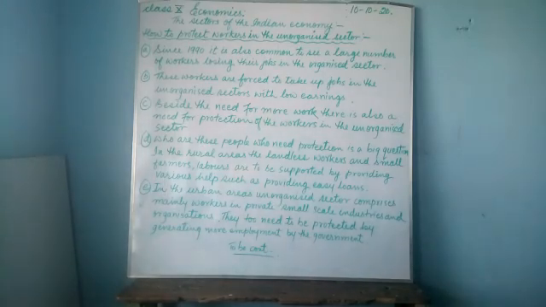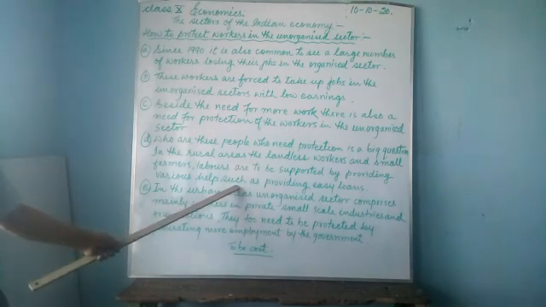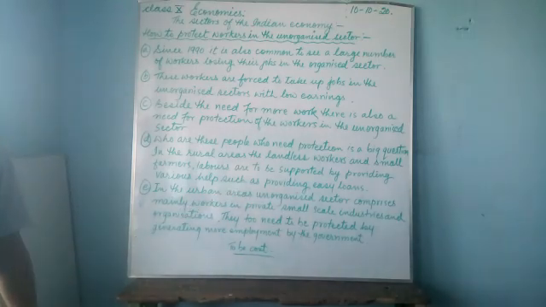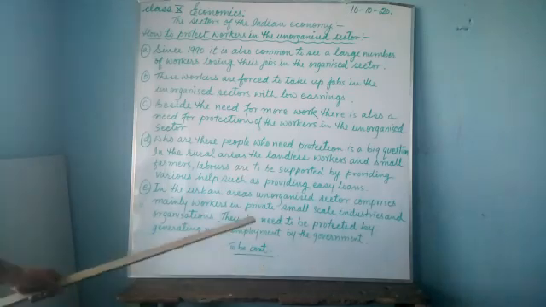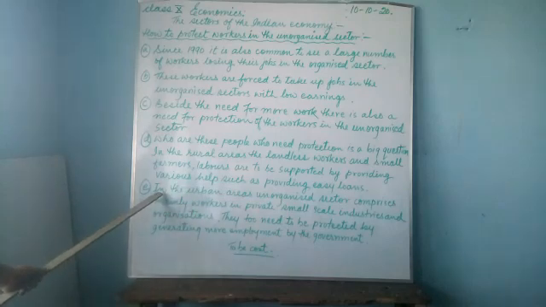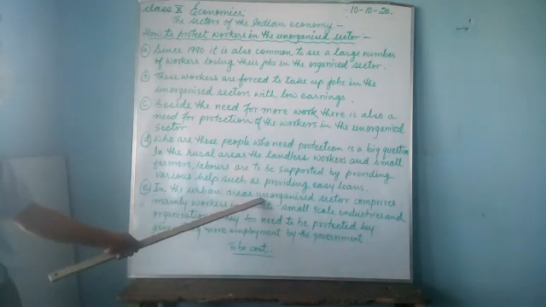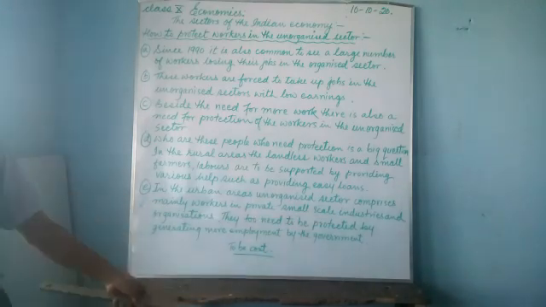Show our generosity. We must show our sharing, caring quality to these people because they need help, especially the poor people. As you have seen during the coronavirus period, many of the people were helped by the villagers by providing food, shelter, money and all kinds of help. In this way, all the Indians can come forward to help these people, especially in the rural areas or even in the urban areas. In the urban areas, the unorganized sector comprises mainly workers in private and small scale industries.